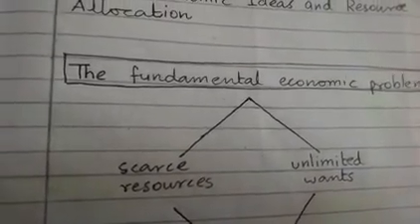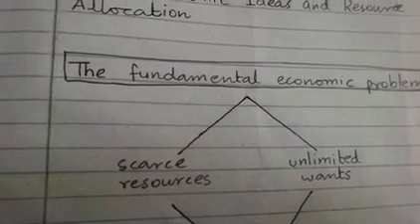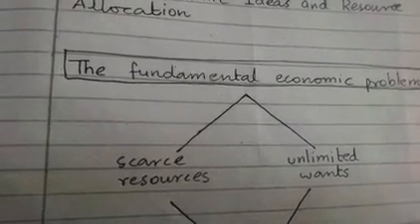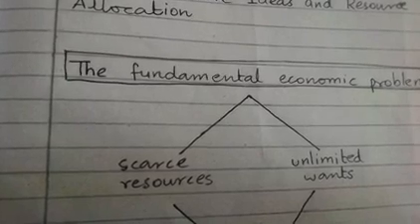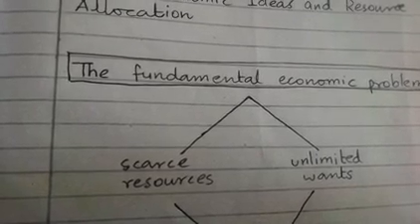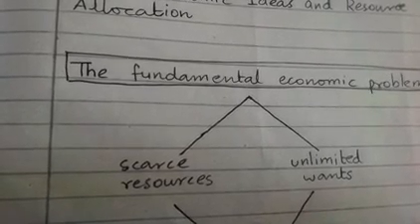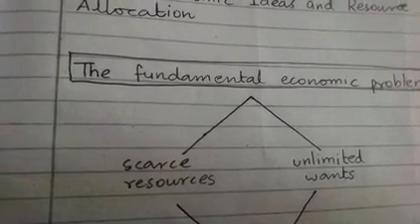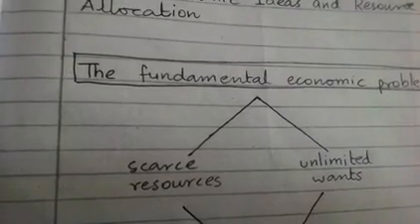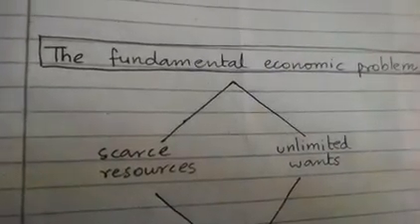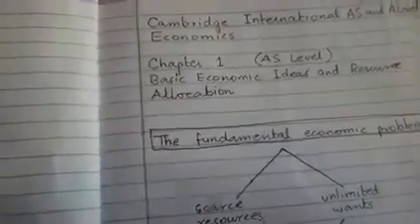So there is a difference between needs and wants. Needs are the basic needs, that is food, shelter and clothing. Food, shelter and clothing are required for survival. They are essential for survival. But the wants are not essential for survival. Without them, human beings can survive, but they do make life easier for the consumers.